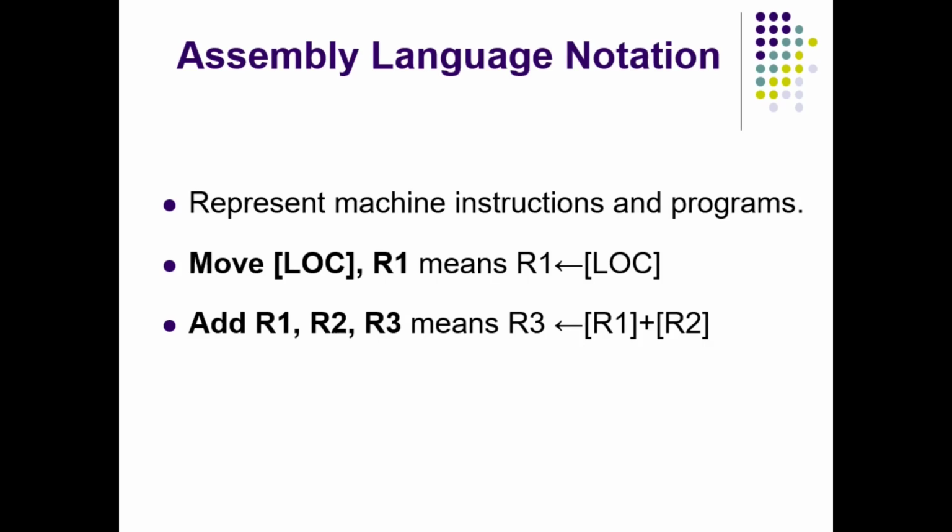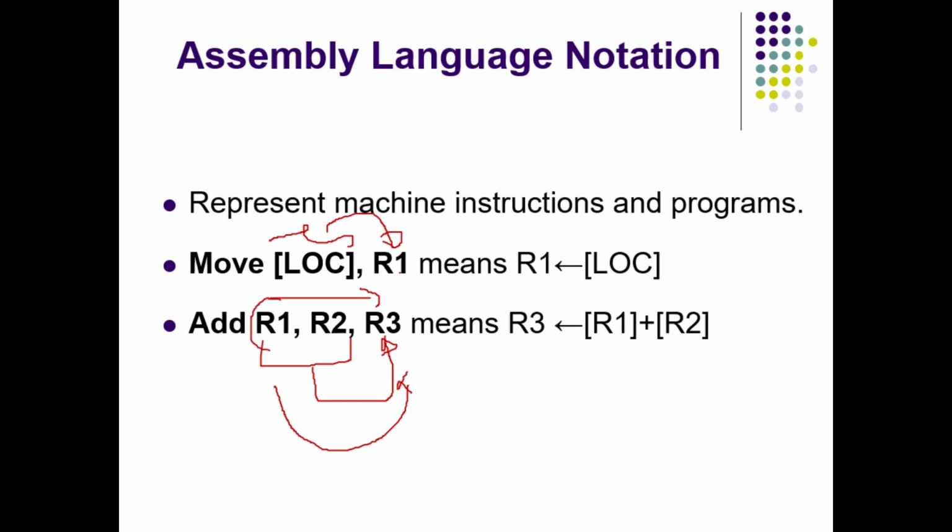Whenever I write, for example, I will go to the second example, add R1, R2, R3. Here I am trying to add R1 and R2 and storing the result in R3. That means I am adding the first two operands and storing the result in the last operand. So data is moving from left to right. Similarly here also, data from a memory location I am transferring to R1. I am not transferring the R1 value to a memory location. That is the direction of data transfer here.